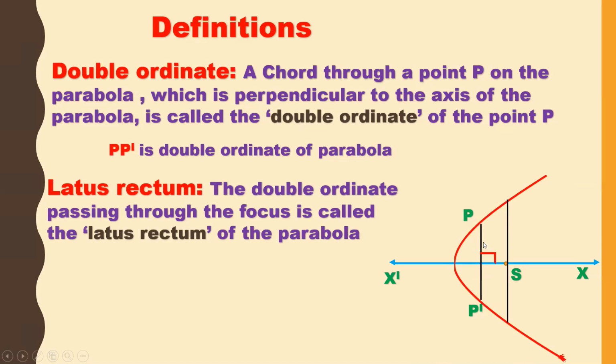If you see the diagram, this is the same diagram. QQ dash is at 90 degrees. This is a double ordinate, but it also passes through the focus. Then QQ dash is called the latus rectum of the parabola. So what is the latus rectum? A double ordinate passing through the focus is called the latus rectum of the parabola. In fact, I can define it as the chord which passes through the focus and is perpendicular to the axis. So the latus rectum is a double ordinate.